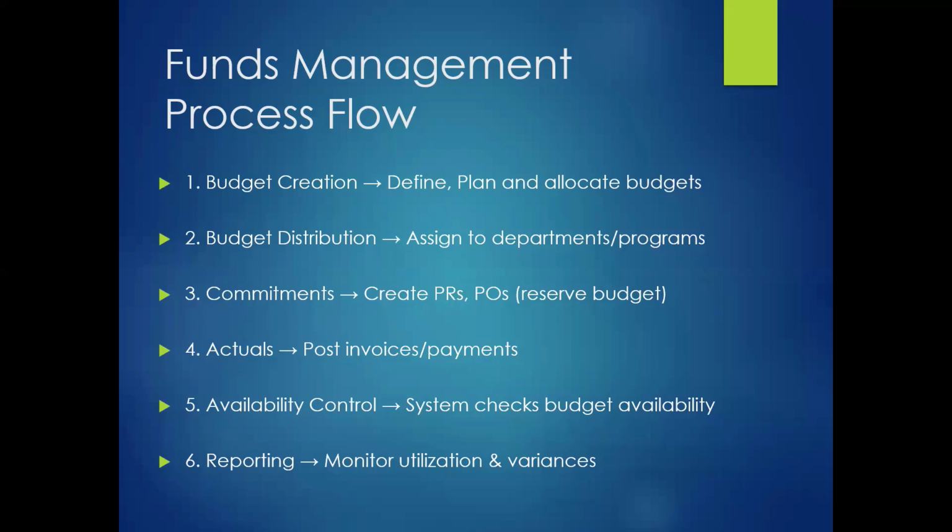Then it is saying that the system is going to check the availability control of the funds: whether the particular department has sufficient funds available to do the payment. Here it is saying that the system will check the budget availability. After that, we can also generate a report that the funds have been utilized properly. If there is any variance, let's say funds unused, so we have not used 100%, that much we can carry forward to the next year.